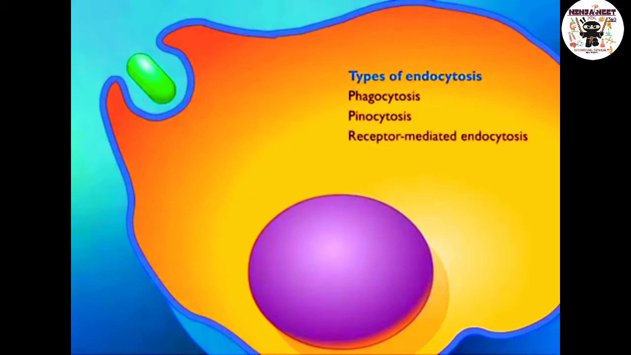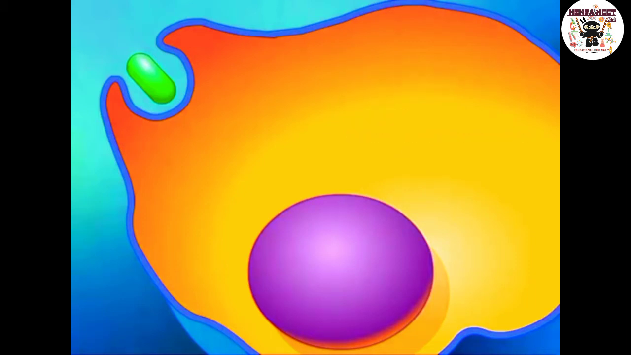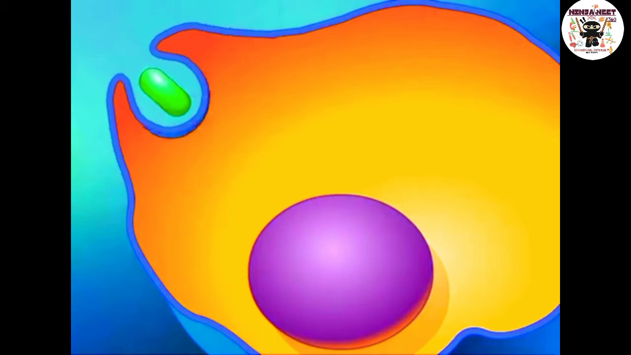Here we shall look at three types of endocytosis: first phagocytosis, second pinocytosis, third receptor-mediated endocytosis. If the material taken in is particles, such as a bacterium or fragile organic matter, the process is called phagocytosis. If the material taken in is liquid, the process is called pinocytosis, like this.